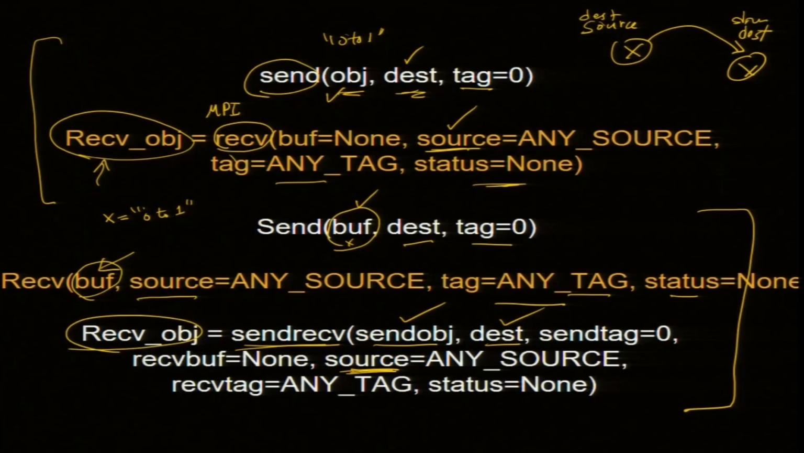Okay. We discussed something called deadlock, and deadlock is avoided by the last function. This function will avoid the deadlock. Another way to avoid deadlock is that one guy sends and the other guy receives, then the other guy sends and the first guy receives. So, deadlock should be avoided.